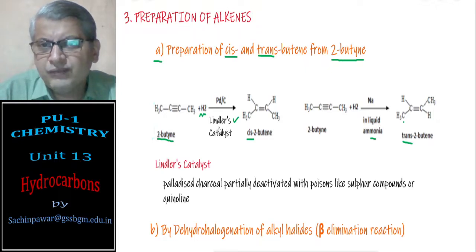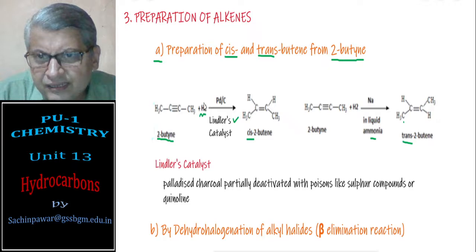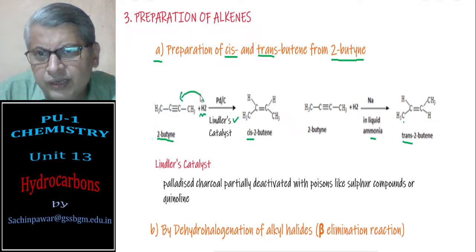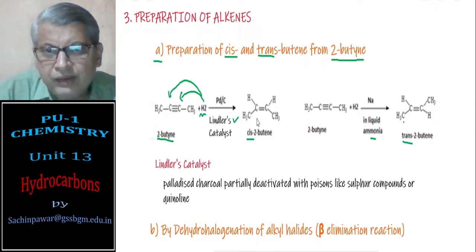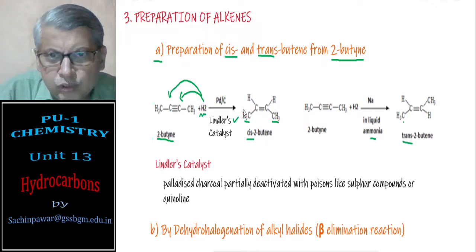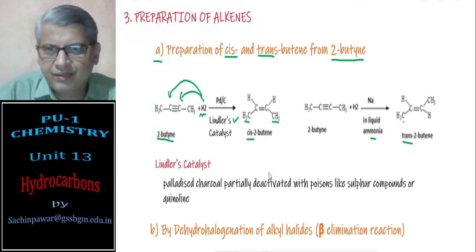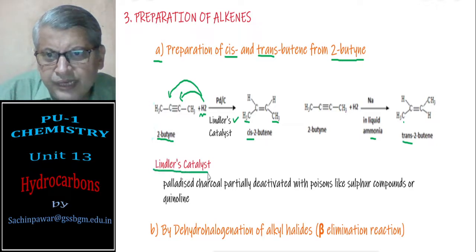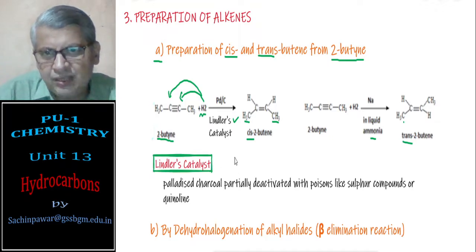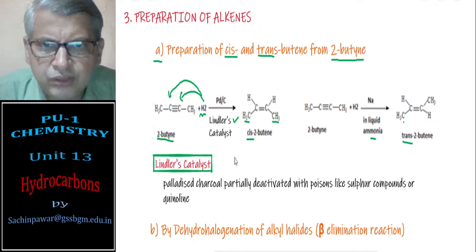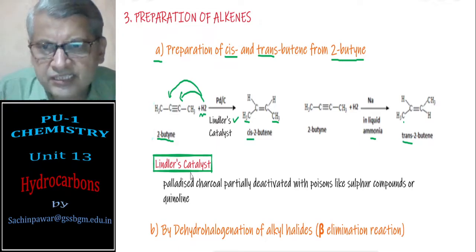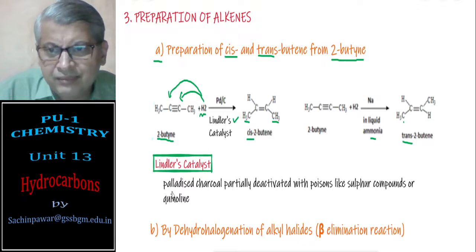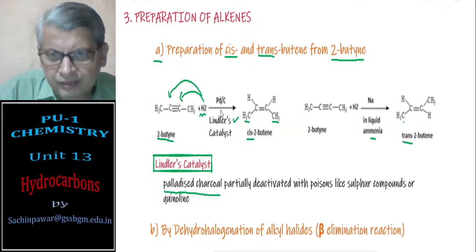These two hydrogen atoms will add on these carbon atoms, and you will end up with cis-2-butene, where similar groups are on the same side of the double bond. So Lindlar's catalyst is meant for converting alkynes to cis alkenes. The catalyst used for preparation of cis isomers of alkenes is Lindlar's catalyst. What is it? It is nothing but palladized charcoal, that is palladium and charcoal mixed together.